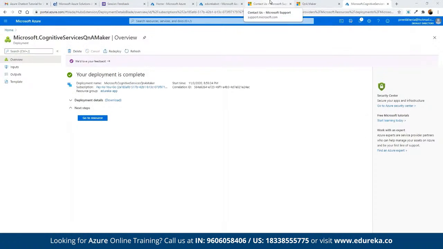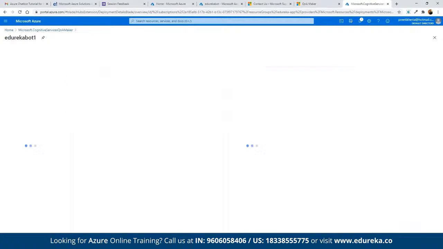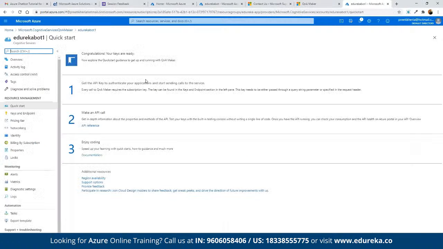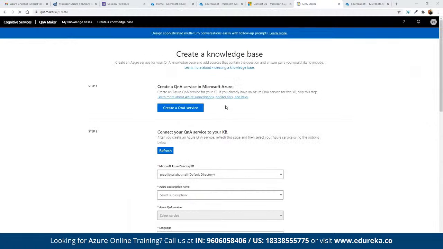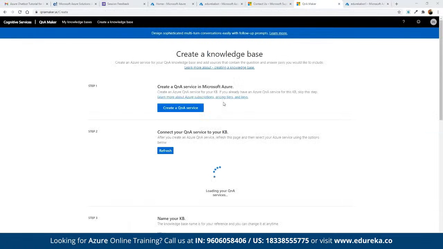So as we can see here, guys, now we have the bot available with us. If you want, we can go to this specific resource. As you can see here, our entire keys are ready, and then we can make the API call. We can enjoy the coding as and when required. Once we're done, we can come back to our Q&A maker so that we can use the Q&A maker in here.